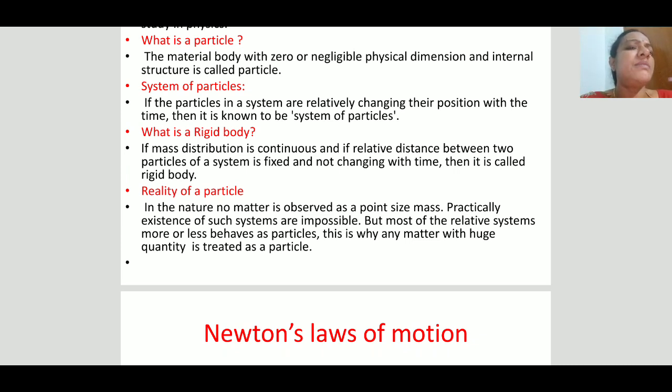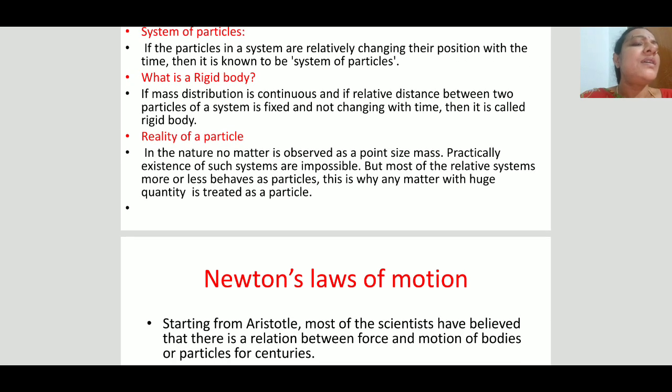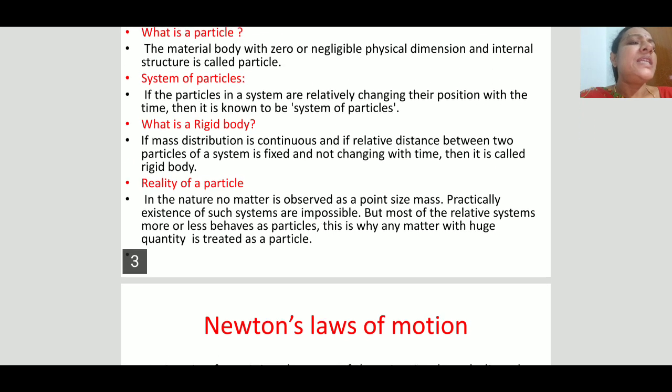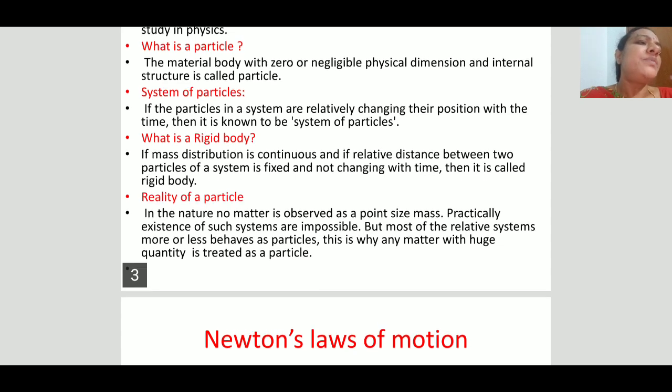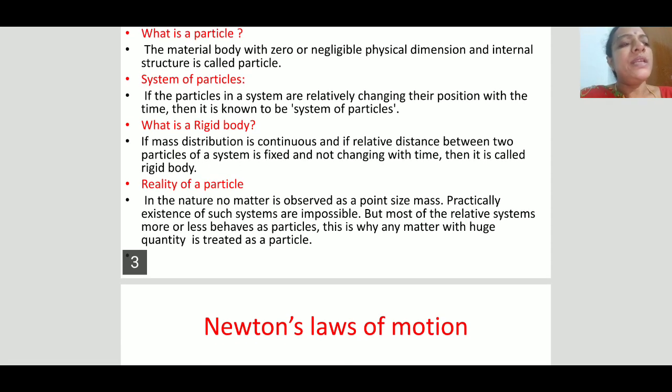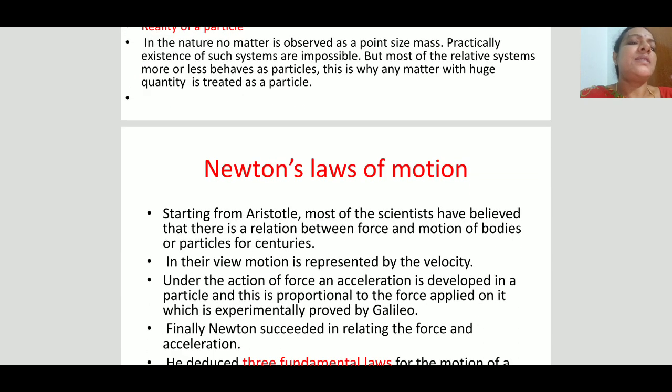Mechanics of particles is nothing but if the system is a group of so many particles. If the particles of the system are relatively changing their position with time, it is known as the system of particles. If the relative distance between two particles is constant and fixed and does not change with time, then it is called a rigid body. Actually, the particle means zero mass and zero dimension, but it is not applicable. It is practically impossible. But we consider a huge body and a small particle also the same size.